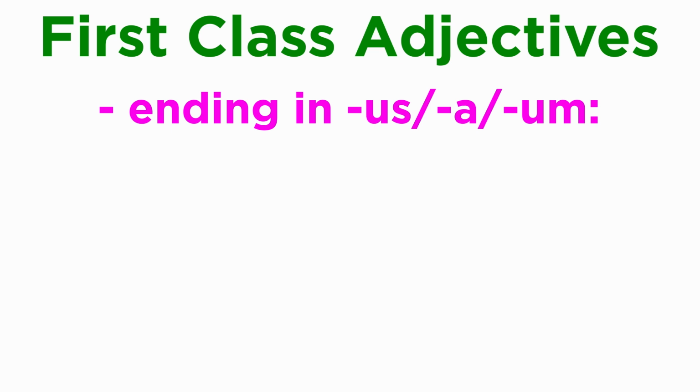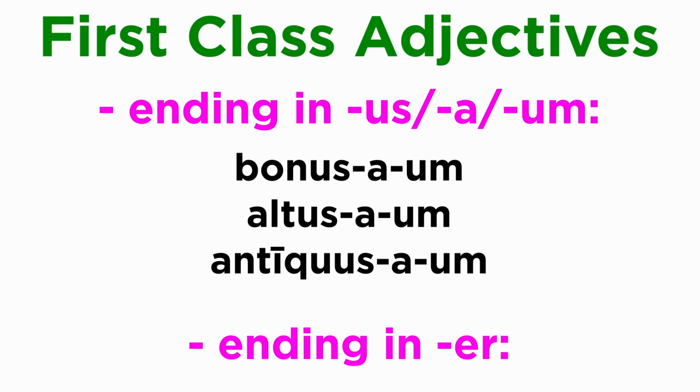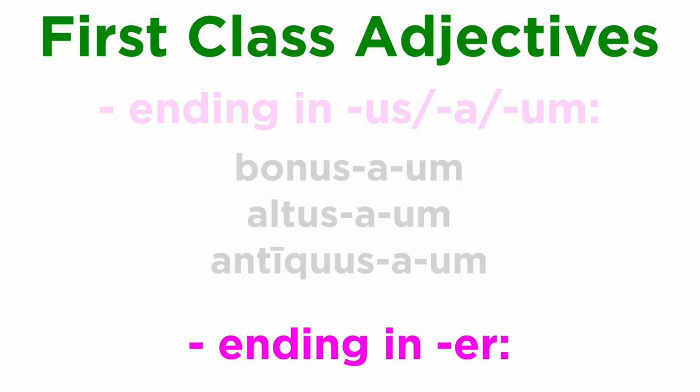In an earlier tutorial, we introduced adjectives of the first class, and we covered adjectives in this class ending in us, a, um. This was a very large group, including adjectives like bonus, bona, bonum, altus, alta, altum, and antiquus, antiqua, antiquum. However, there are certain adjectives that have a dictionary form ending in er instead of us for the masculine nominative singular. In this tutorial, we are going to take a closer look at those.